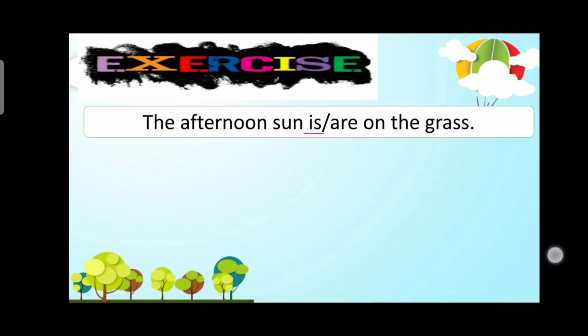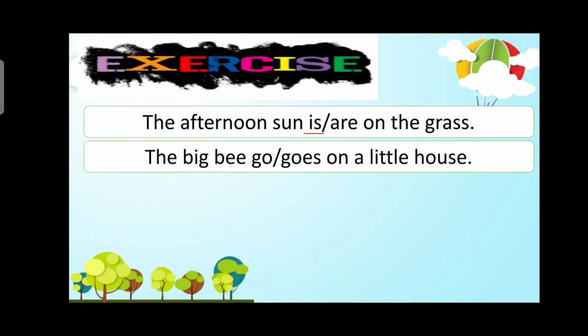Alright, next. The big bee goes on a little house. What do you think is the topic or the subject of this sentence? Okay, the subject is bee. Bee is only one. Therefore, the verb should be in the S form. So the sentence should go like this. The big bee goes on a little house.